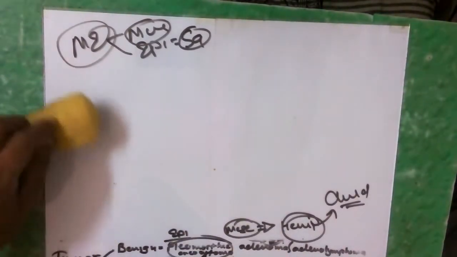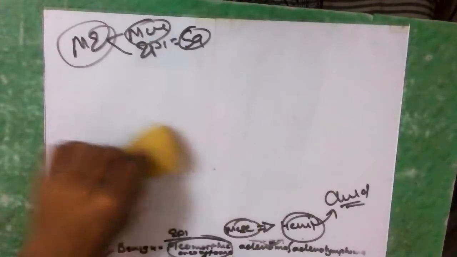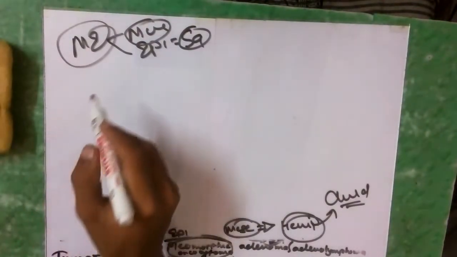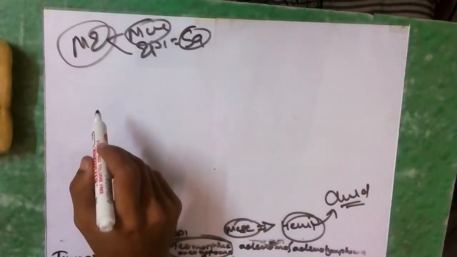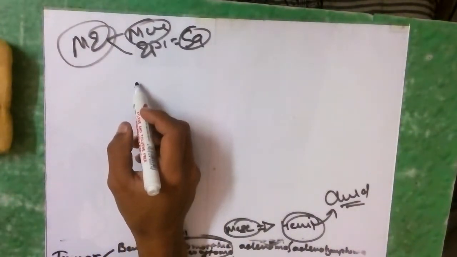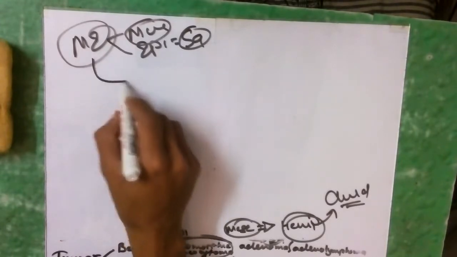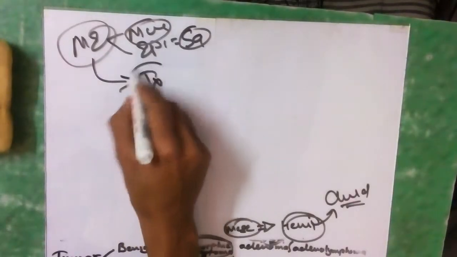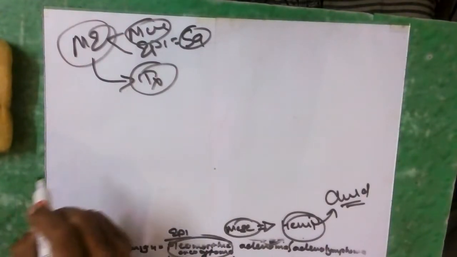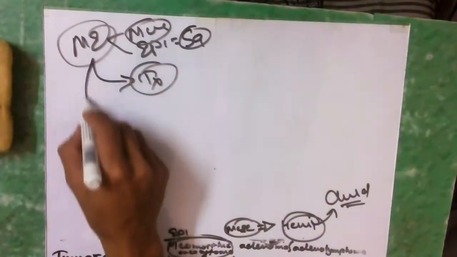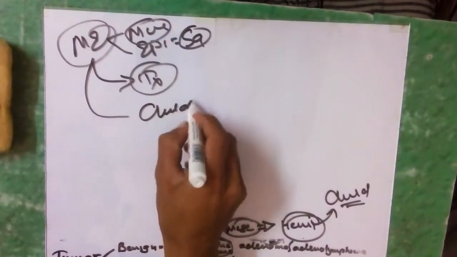All the tumors are more common in the parotid region, but stones are more common in the submandibular region. This is also more common in the parotid region, and the treatment modality is usually total parotidectomy. It is the most common malignant tumor of children, as I told.